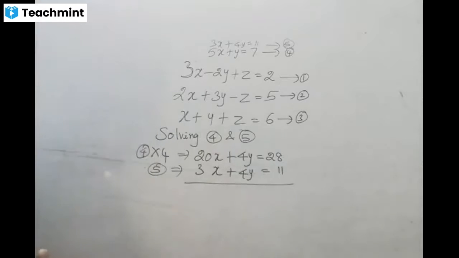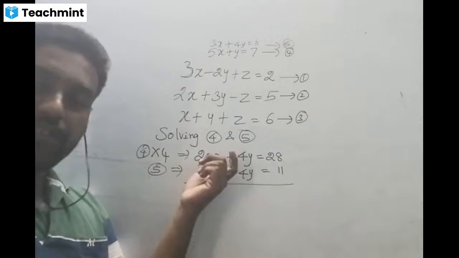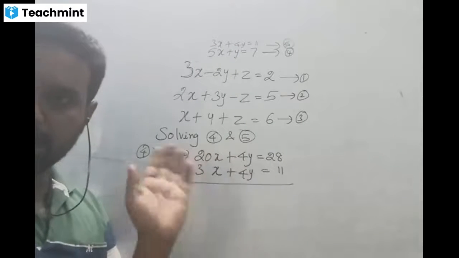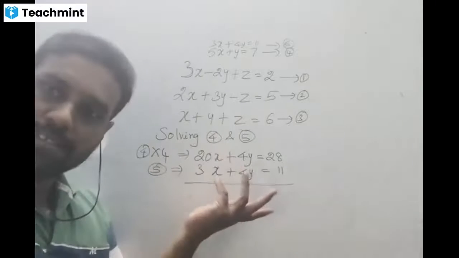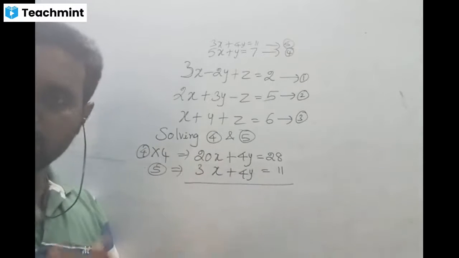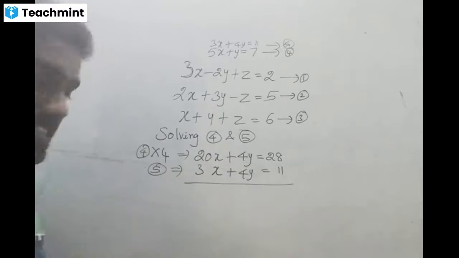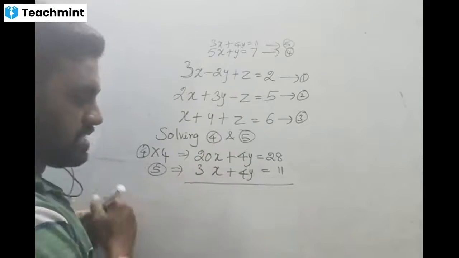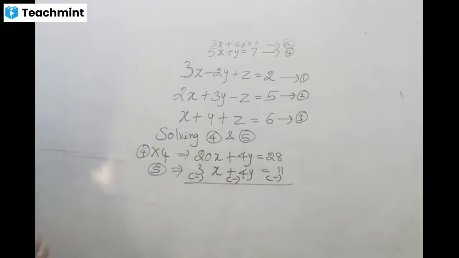Then what do we do? Already I told you earlier, if we have alternate sign, the equations should be added. If we have the same sign, either both are plus or both are minus, whatever it is, then we should subtract the second equation from the first equation.